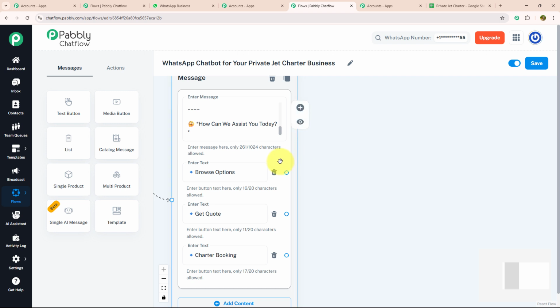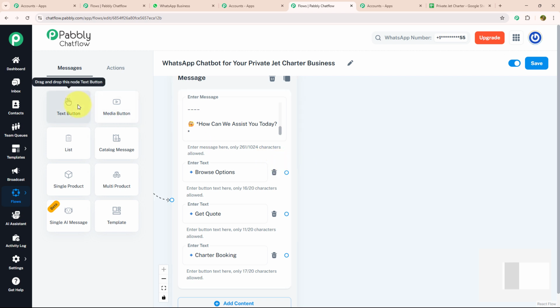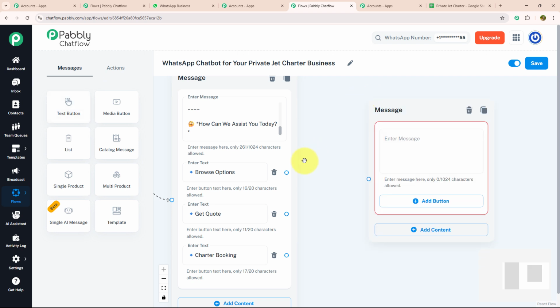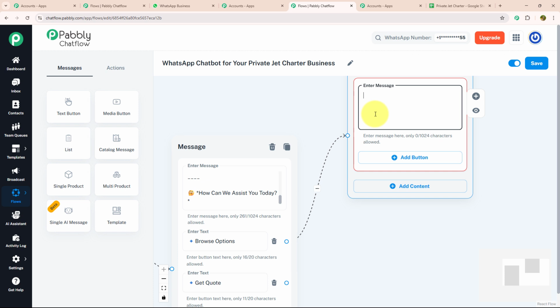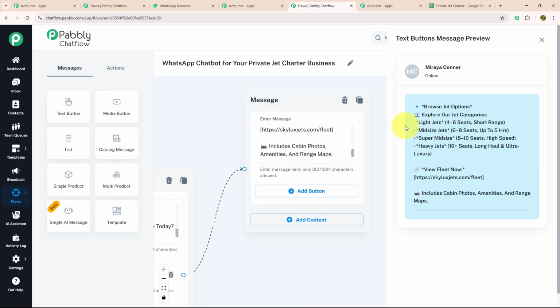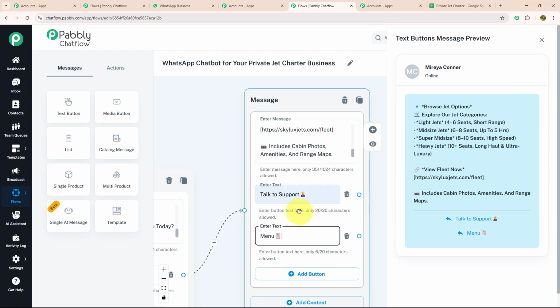To give information about the options that we provide, I'm going to drag and drop text button, connect with my action button, and here I'm going to enter my message like this, where I have provided different option, and with that I have provided a link in which they include photos, amenities, and range map. And with that I have provided 2 action button, talk to support and menu.